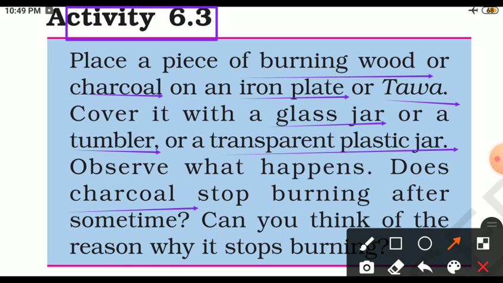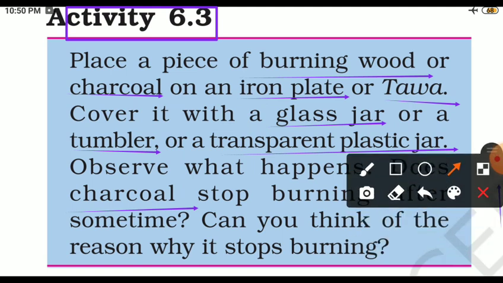Yes, after some time, the air inside the tumbler has been used for burning, and now oxygen is not available for the charcoal, so it will stop burning. Can you think of the reason why it stops? Yes, the charcoal is not getting the air for burning, and that's why it stops burning. So we can conclude from this activity that air, oxygen, is essential for burning.